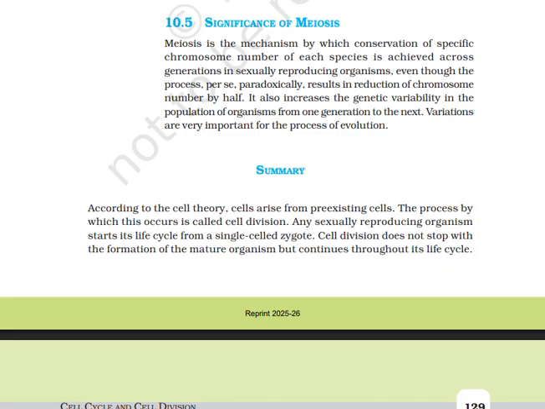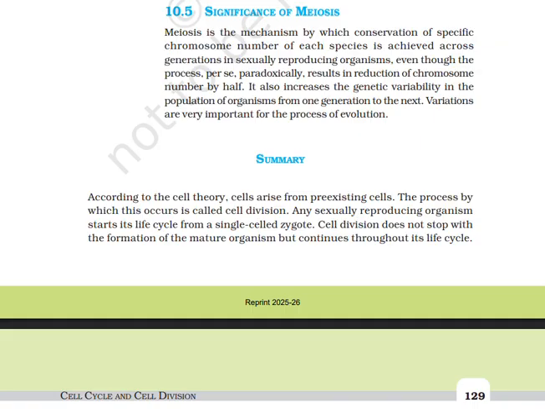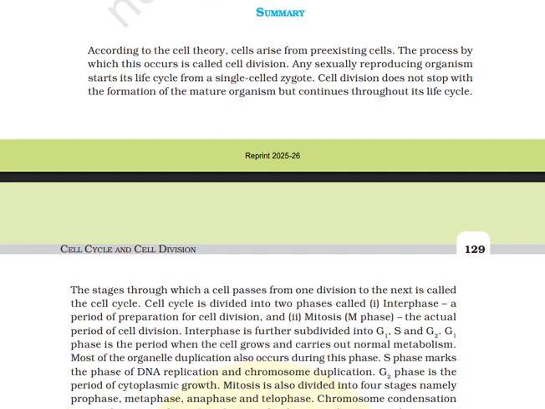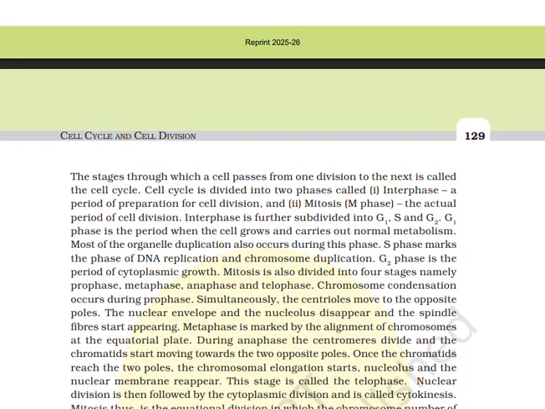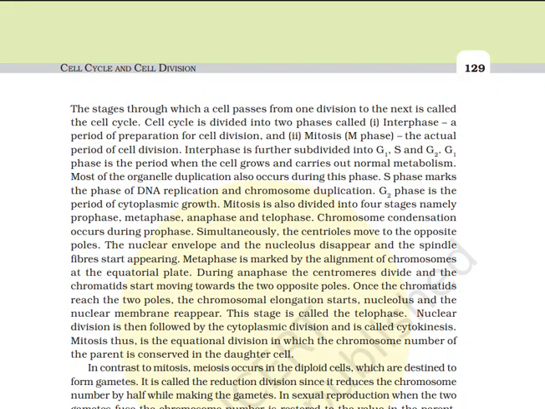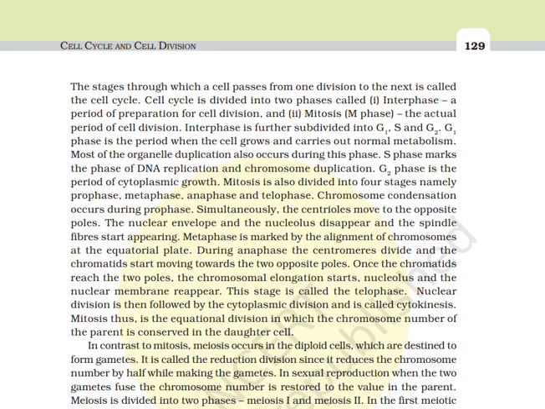Summary of the chapter. According to cell theory, cells arise from pre-existing cells. The process by which this occurs is called cell division. Any sexually reproducing organism starts its life cycle from a single cell zygote. Cell division does not stop with the formation of the mature organism but continues throughout its life cycle. The stages through which the cell passes from one division to the next is called the cell cycle. The cell cycle is divided into two phases: interphase, a period of preparation for cell division, and mitosis, the M phase, the actual period of cell division.